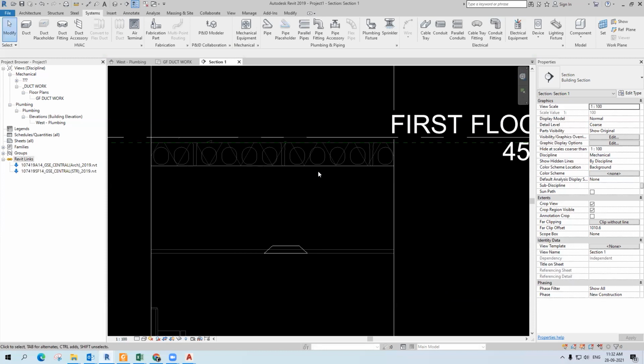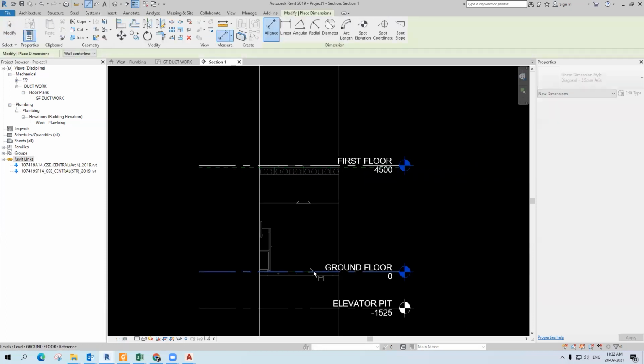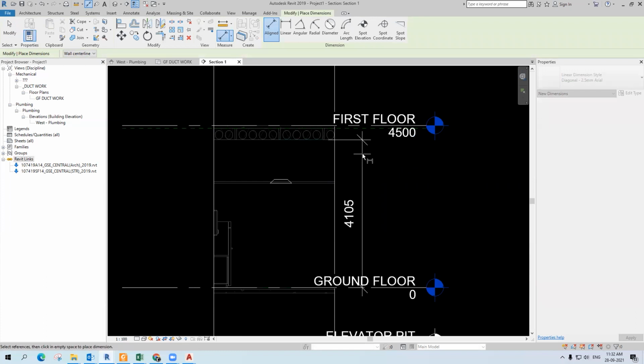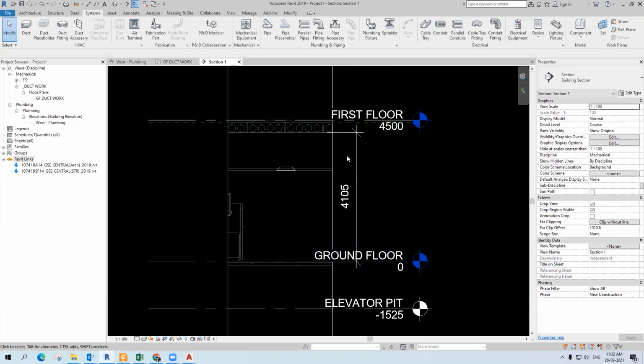So you can see the slab, right? This is the bottom slab. From this level up to the soffit, this is 4100. So this should be the view range. Got me?